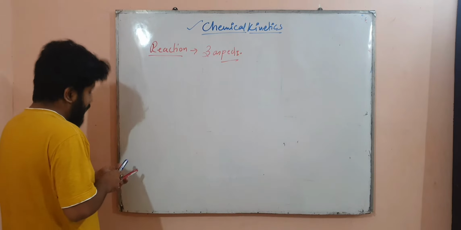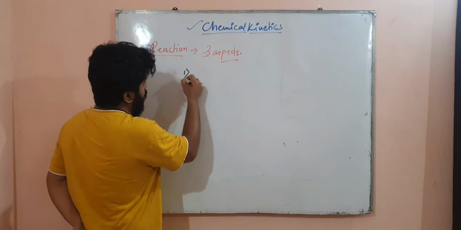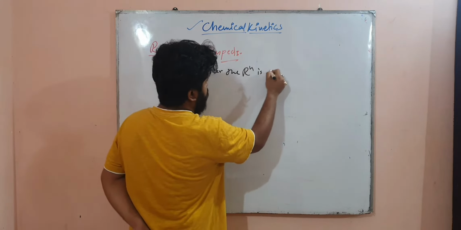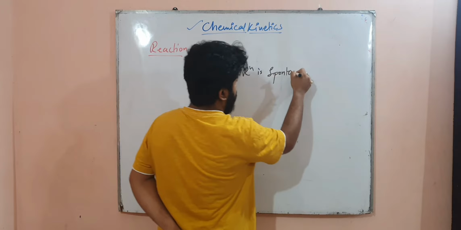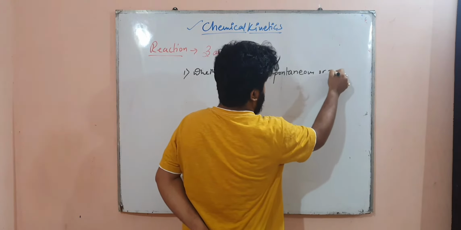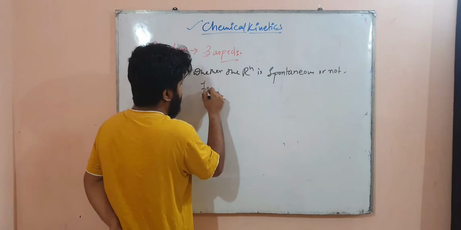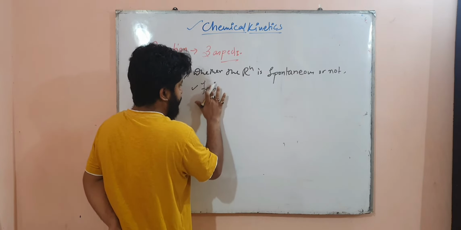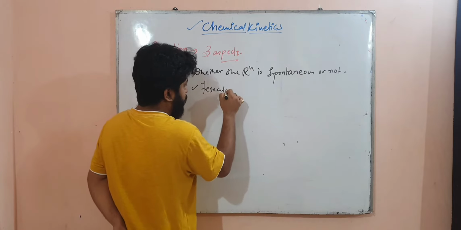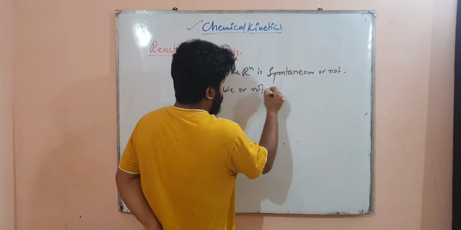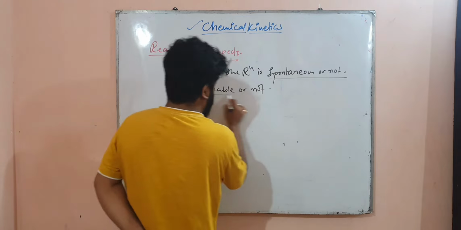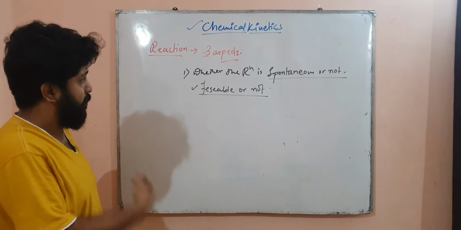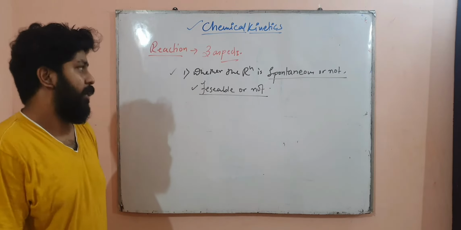The first is whether the reaction is spontaneous or not, that is, feasible or not. So these are the two aspects in the first point that we will study.